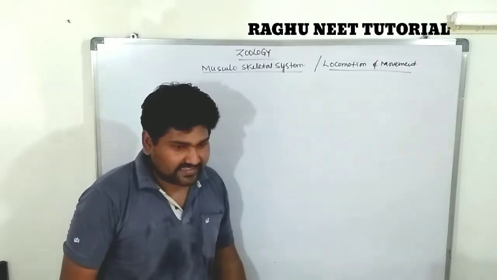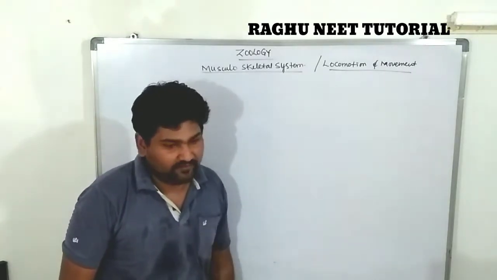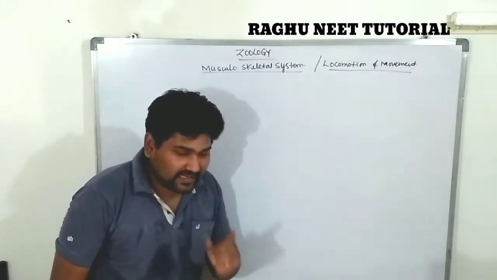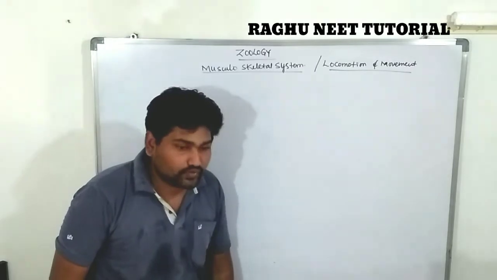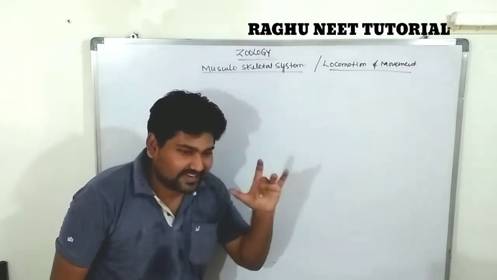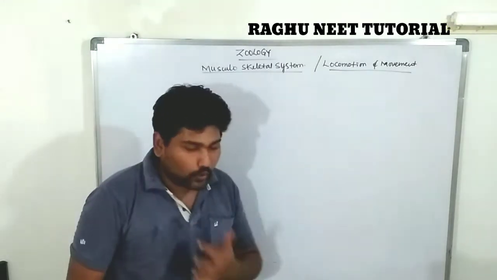What is the muscular movement? The contraction of the muscle that is helpful for movement is known as muscular movement. In which organisms does this type of movement occur? In chordates, highly developed individuals, not just vertebrates. Chordates means all of these individuals show this.